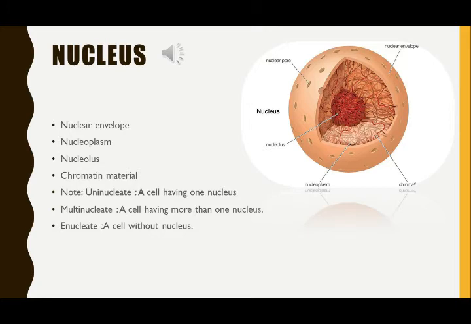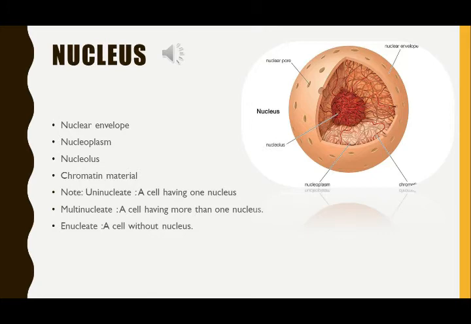One by one we'll study them. The nuclear envelope surrounds the nucleus. It is permeable in nature because many nuclear pores are present, which allow the material to move in and out. Its structure is similar to the plasma membrane.